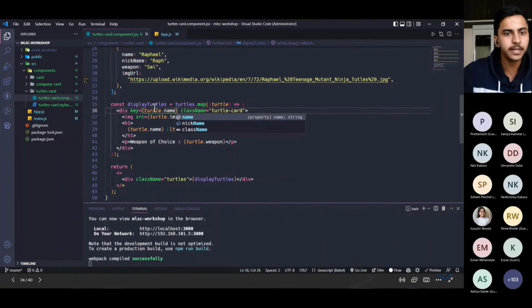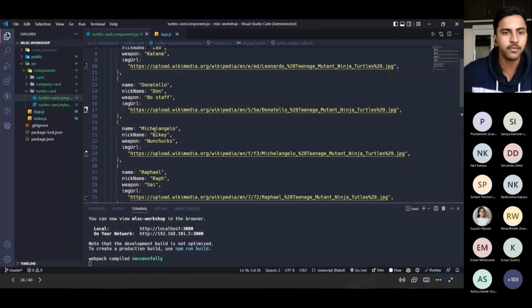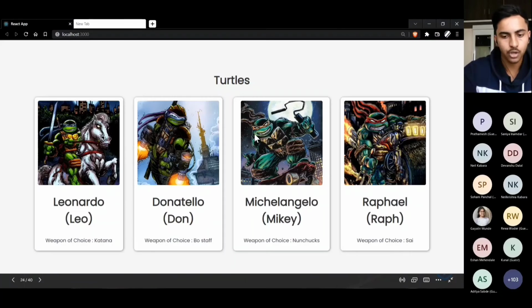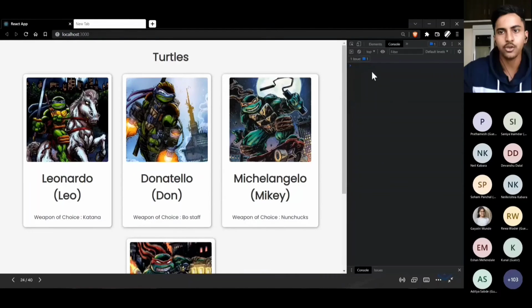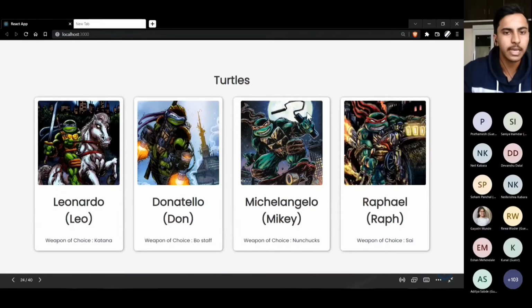So as you can see, turtle.name. So for each component there is a different name, so that is unique itself. If we see the console again, I'll just refresh. You can see the error is gone, right? So basically this is about the key prop.